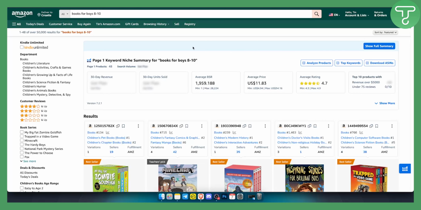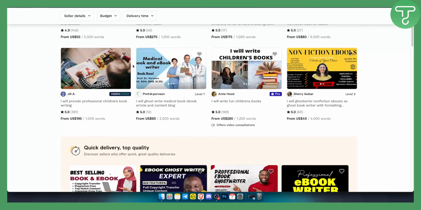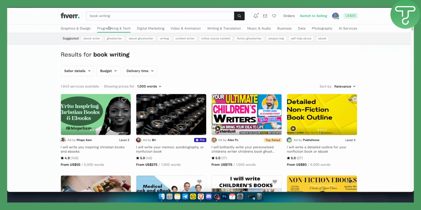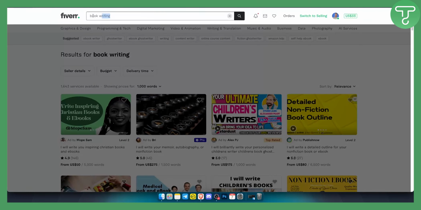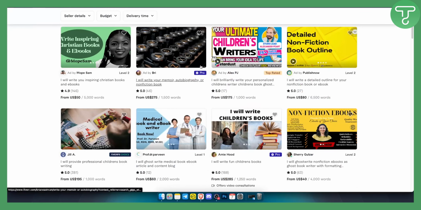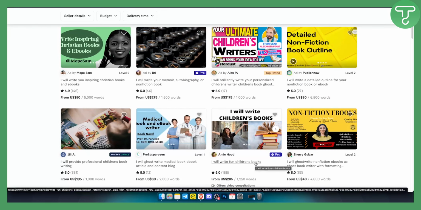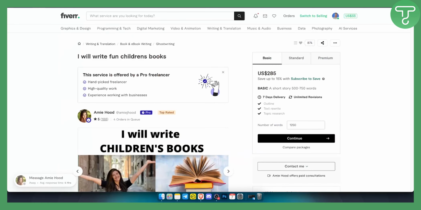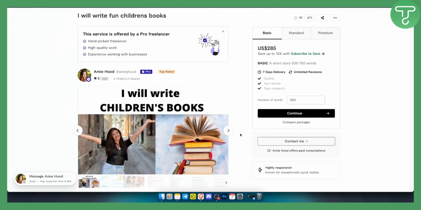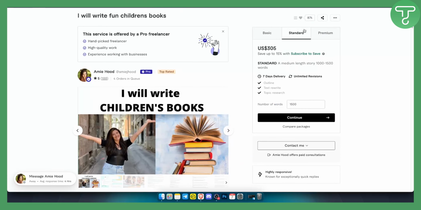However, a better way would be to go on Fiverr and find someone that would write books for you. So for example, if I go here and click book writing, I can scroll down. I will write fun children's books. As you can see, I can click on this person and hire this person to write a basic book, which is $285, or a standard book, which is around $305. Now keep in mind, there are cheaper options.